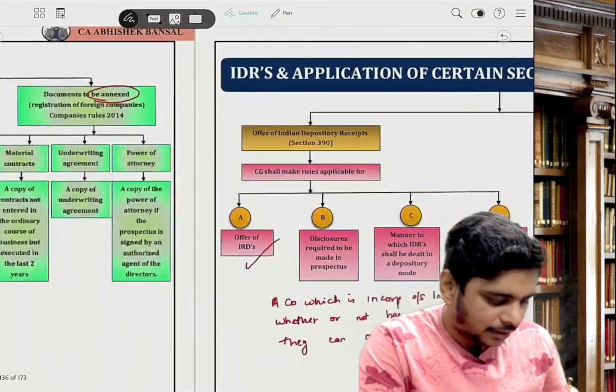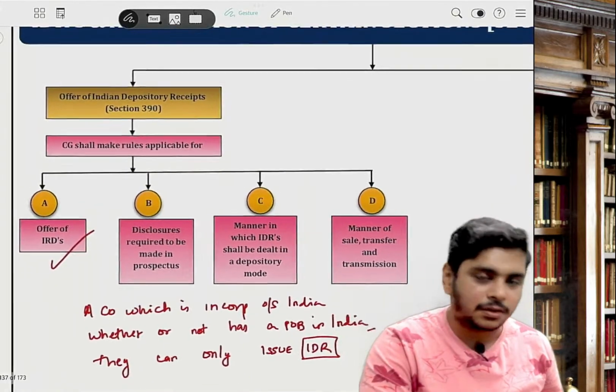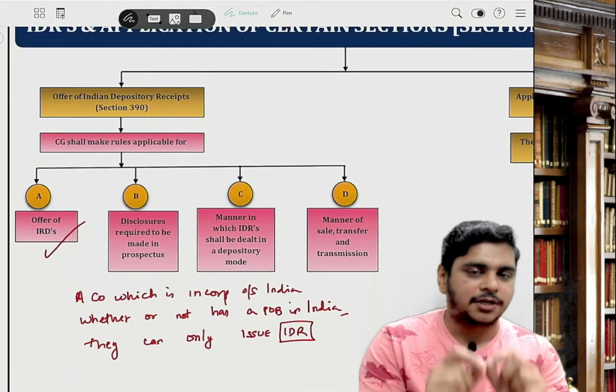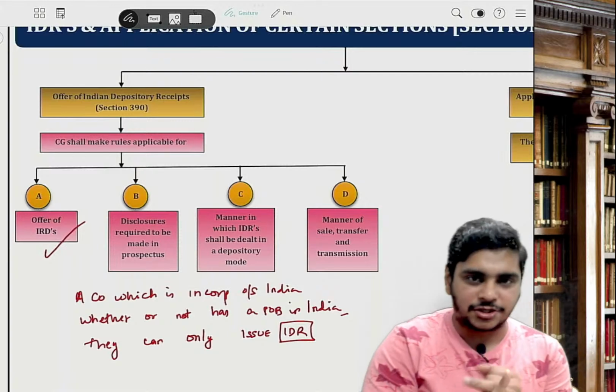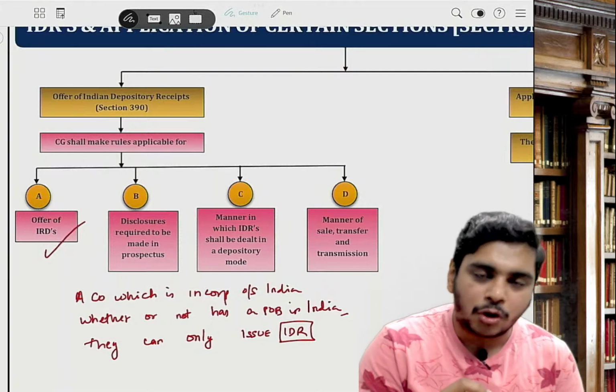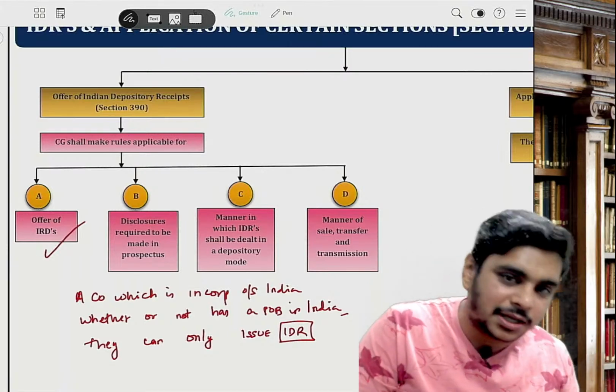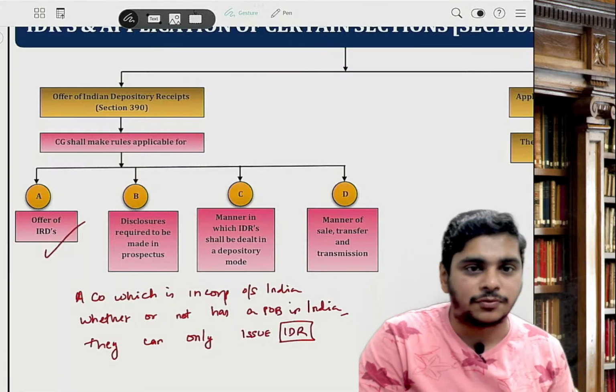389. 390. IDR. If an Indian company wants to raise money from India, they will issue shares. If an Indian company wants to raise money from outside, they will issue ADR and GDR. But if a foreign company wants to raise money from the Indian public, they can't come up with shares. They have to issue what? They have to issue IDR.